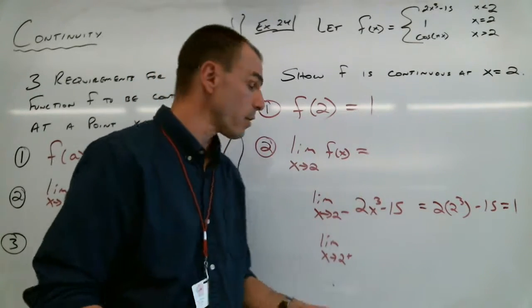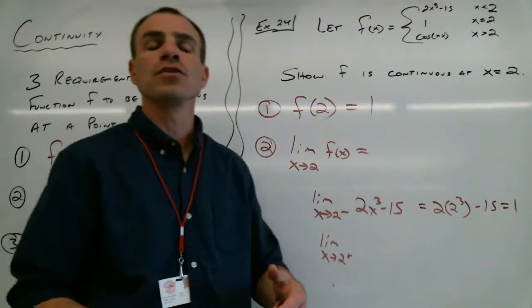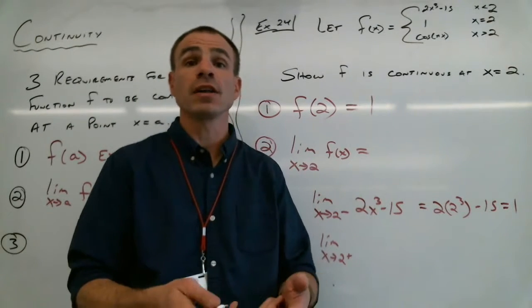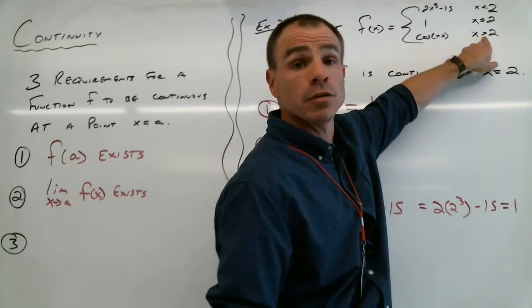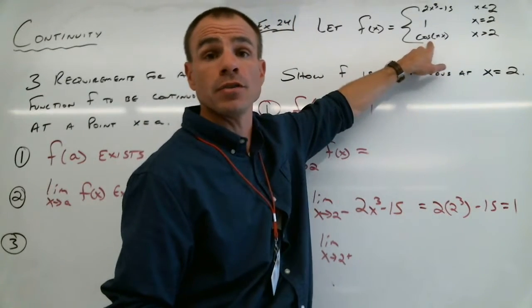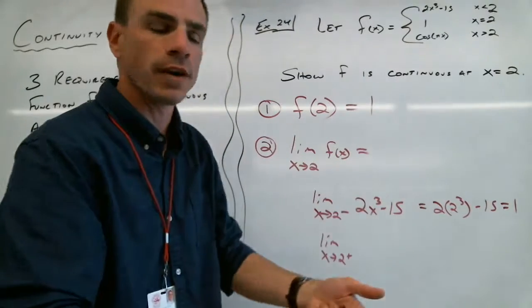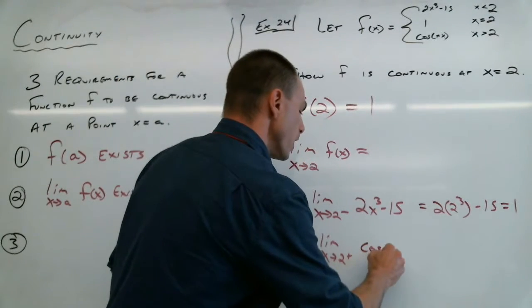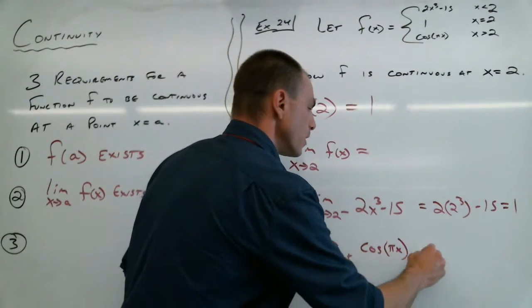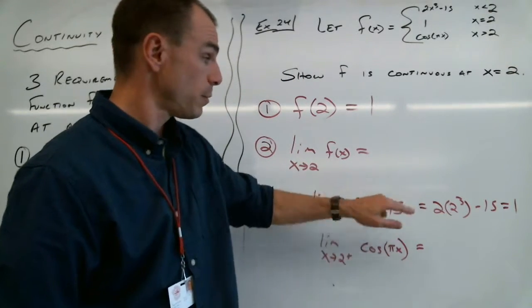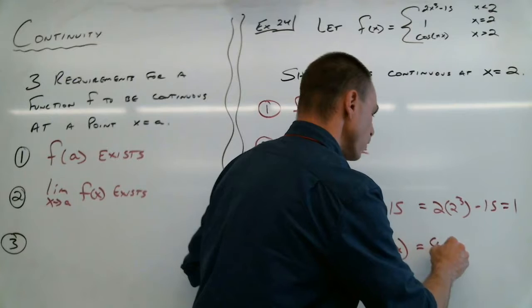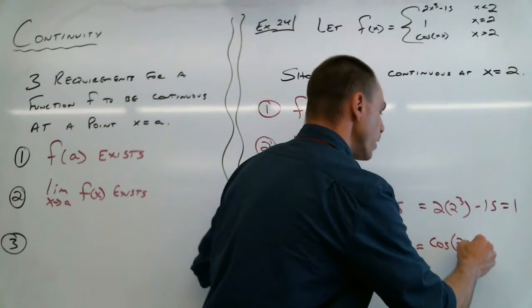Now let's look at 2 from the right. 2 from the right means values of x that are bigger than 2, like 2.001. That's bigger than 2, so we have to use our cosine function, because that's how a piecewise defined function works. So the cosine of pi x, which means we're going to plug 2 in for x here, just like we did the recent limit. Cosine of 2 pi.